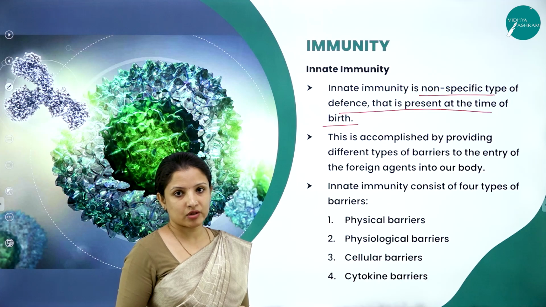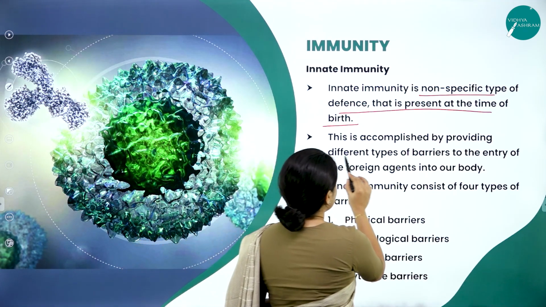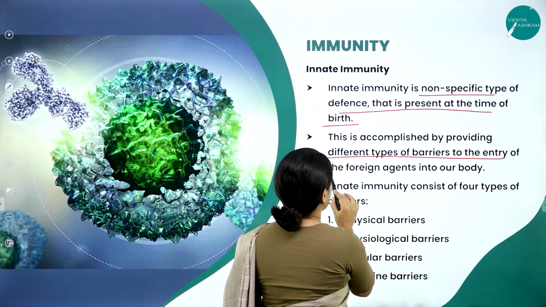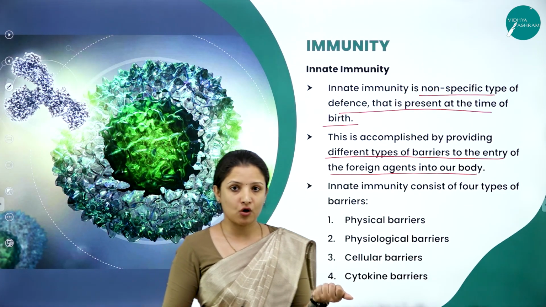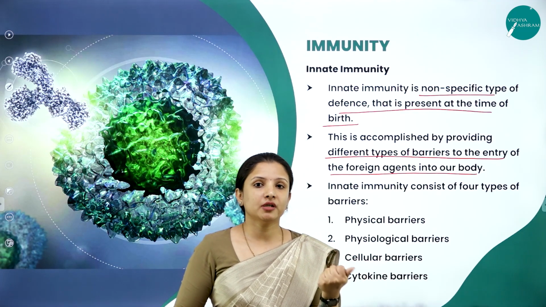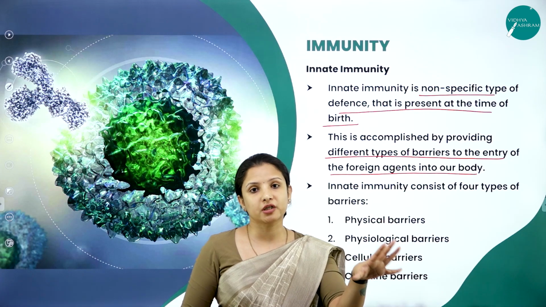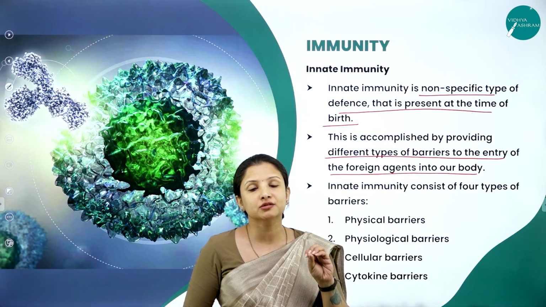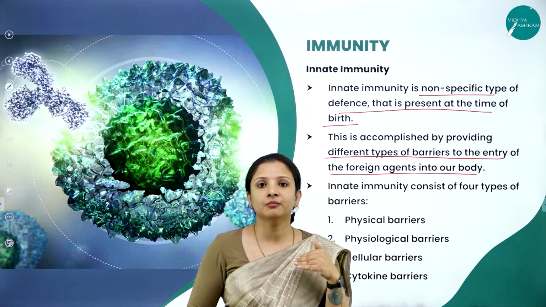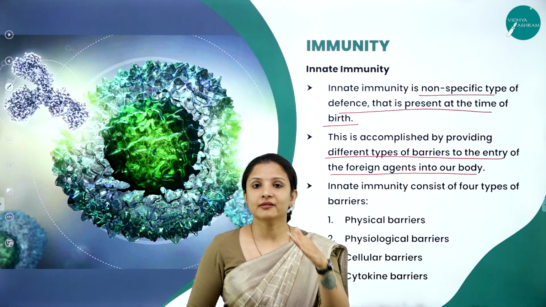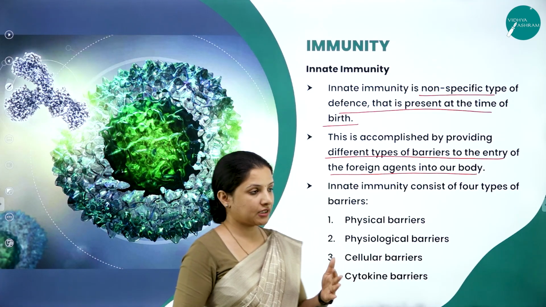And this innate immunity is accomplished or obtained by a body by providing different types of barriers to the entry of the foreign agents into a body. So innate immunity is non-specific. Say, for example, antibodies or antibiotics are specific to a particular pathogen, but innate immunity is not specific to a particular pathogen. It overall renders some immunity in our body to fight the infectious agents so that we will be capable of bearing the adverse symptoms that they cause.